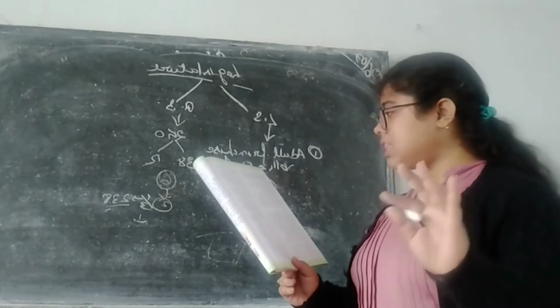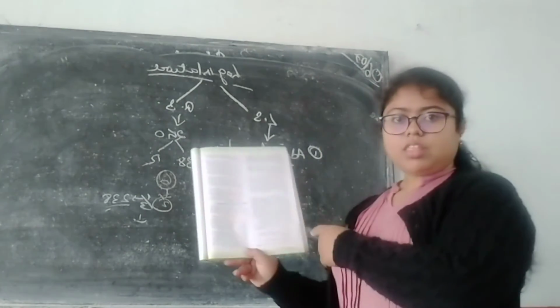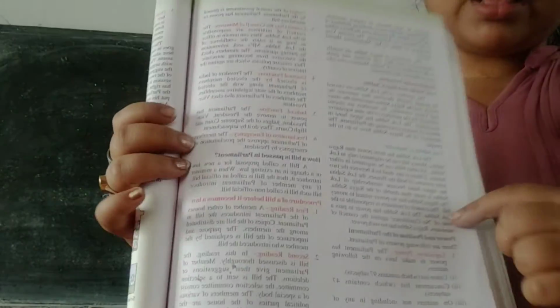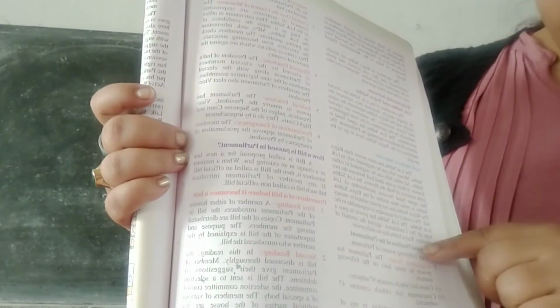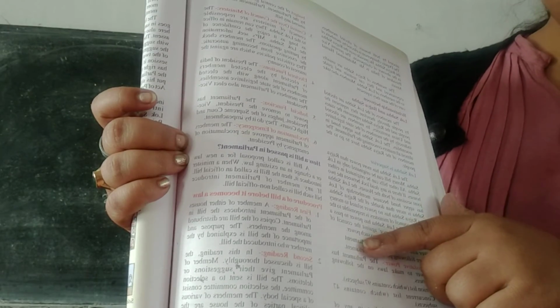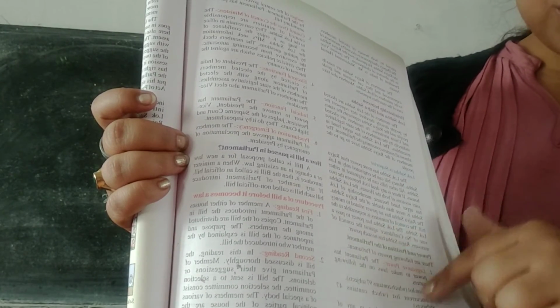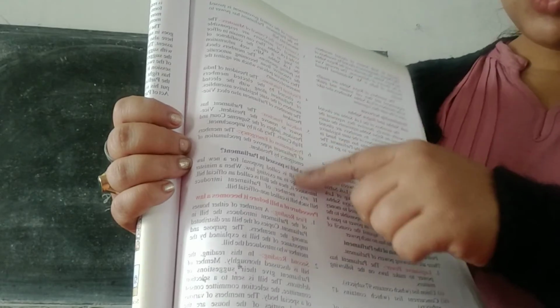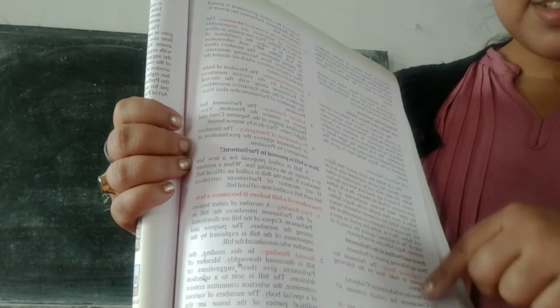Now wait. One thing is that here, look in page number 154. In 154 we have certain points: power and the position of the parliament. This is very much important. Okay. You should do these six.